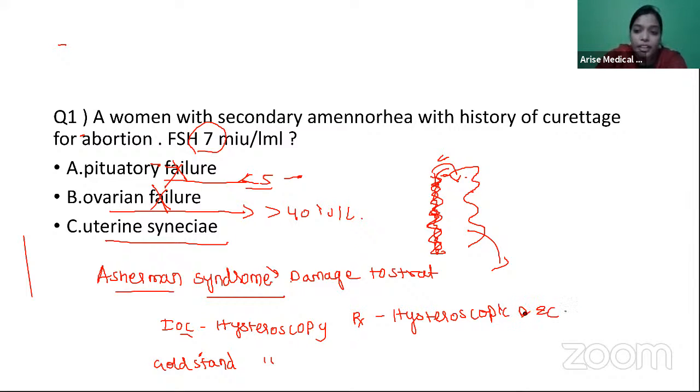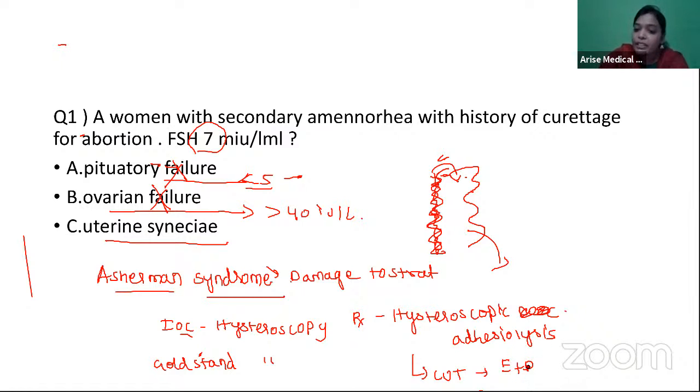And hysteroscopic adhesiolysis. So you will break all the adhesions. So that is hysteroscopic adhesiolysis. And once you break all these adhesions, you will insert a copper T to prevent the readhesion formation. And then you will give estrogen plus progesterone for regeneration of the endometrium.